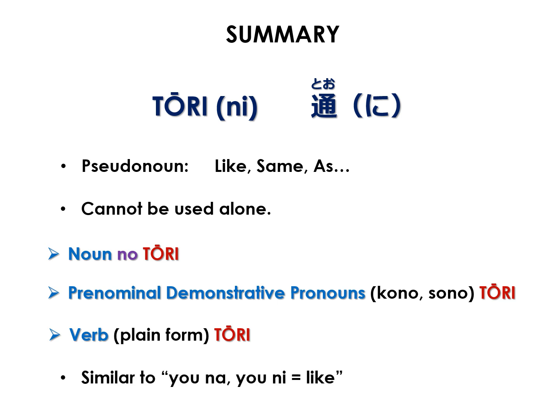通り is similar to the conjunction よう as in ように, ような, which is however more flexible than 通り. We will study よう in lesson 88. So this ends our lesson on 通り.